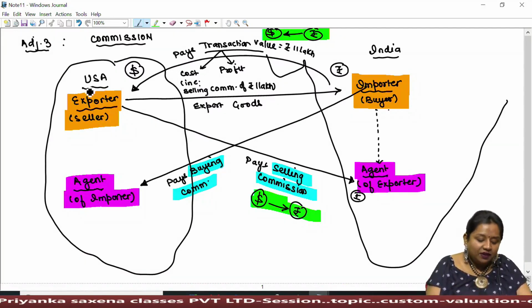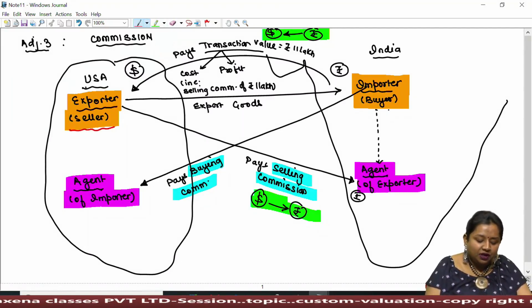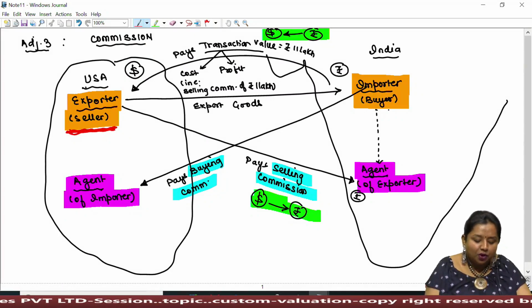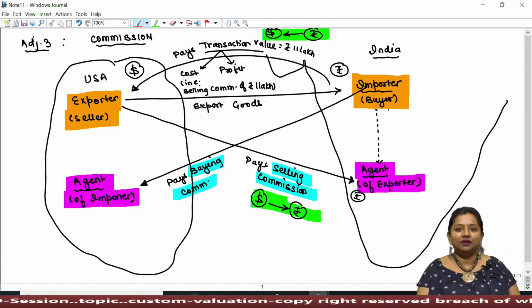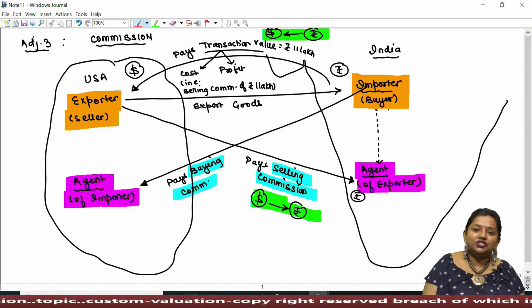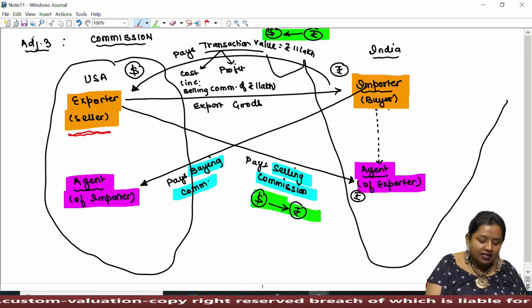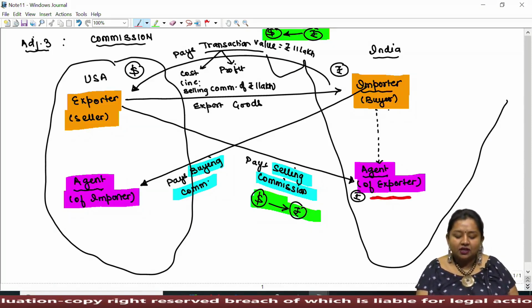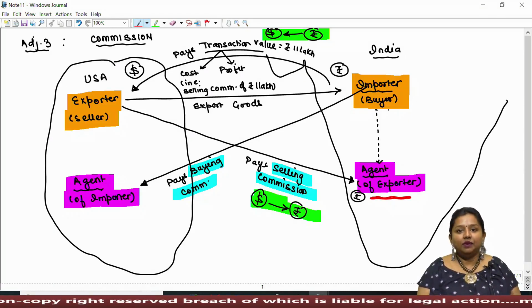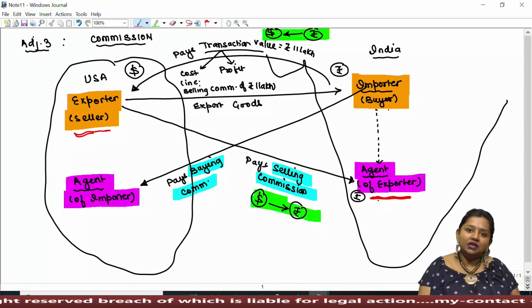Whenever goods are being imported from abroad, the exporter, already located abroad, must have appointed his agent where he is not available. If the question is silent, we can assume that the exporter located abroad can appoint his agent in India, because in India he cannot have access.